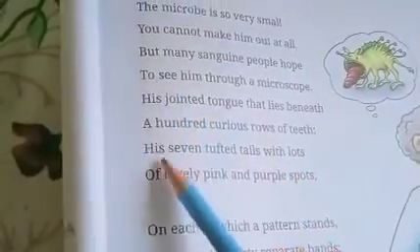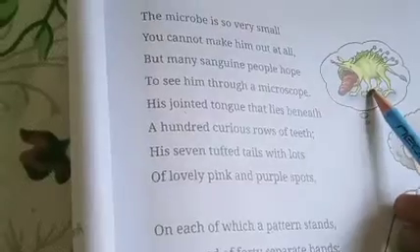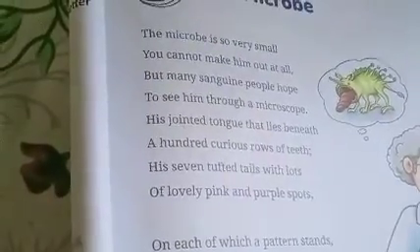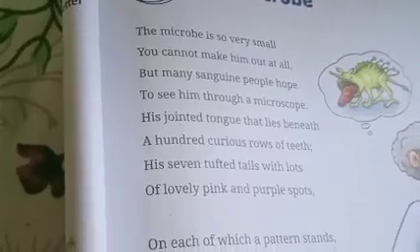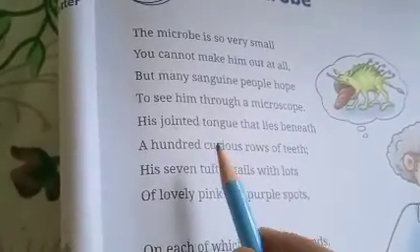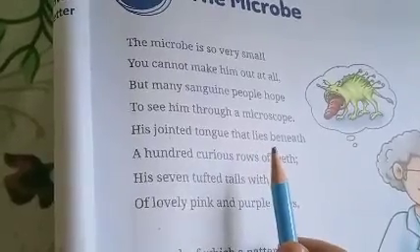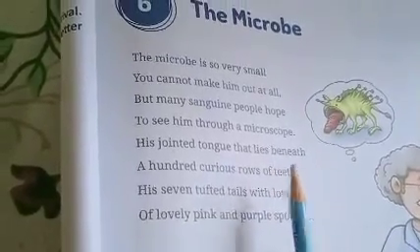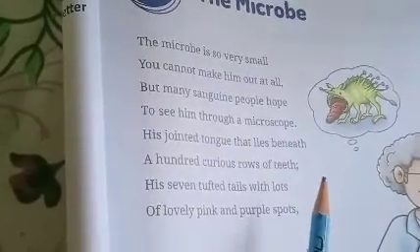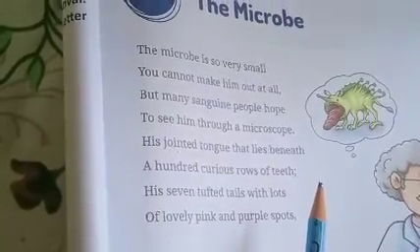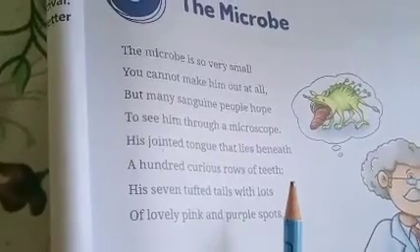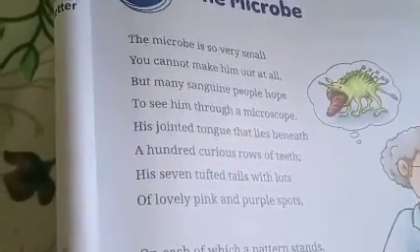Next, these 4 lines describe how this microbe is. The scientists describe the microbe as having a jointed tongue that lies beneath 100 curious rows of teeth. And 100 rows of teeth, it has 7 tough tails with lots of pink and purple spots.